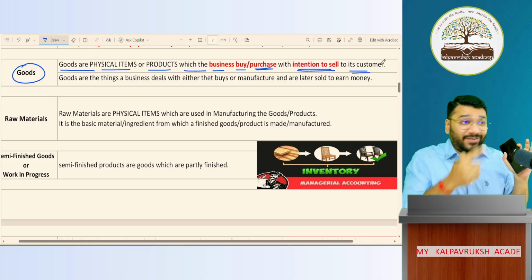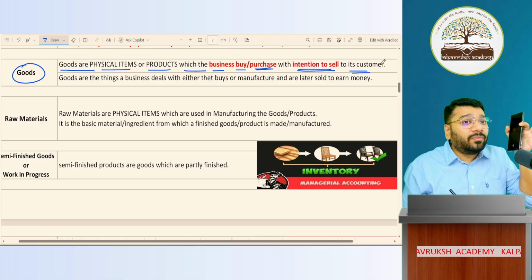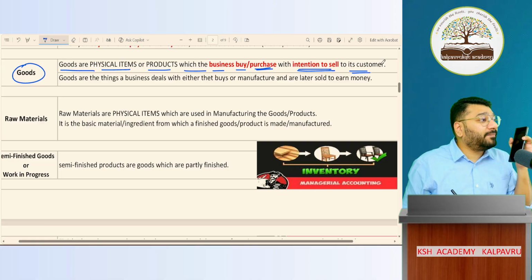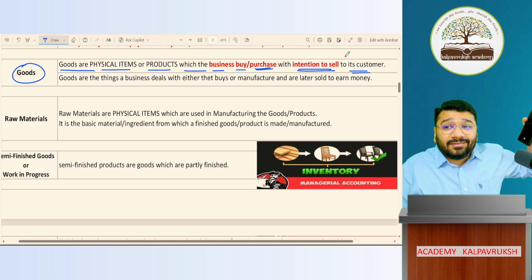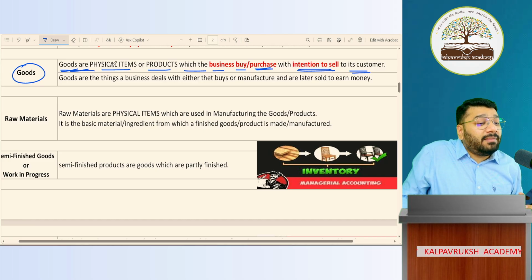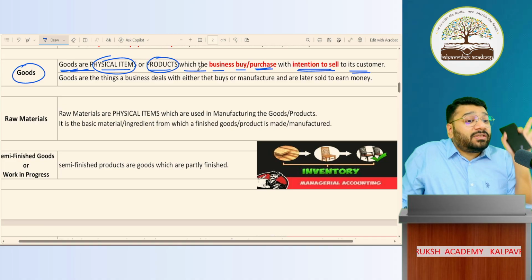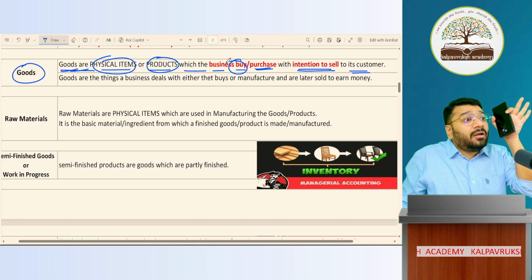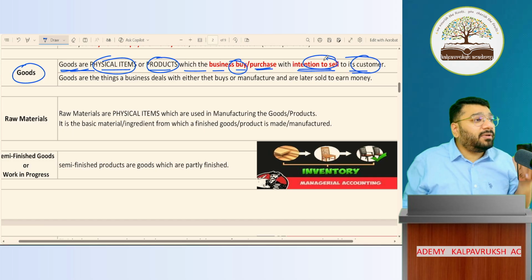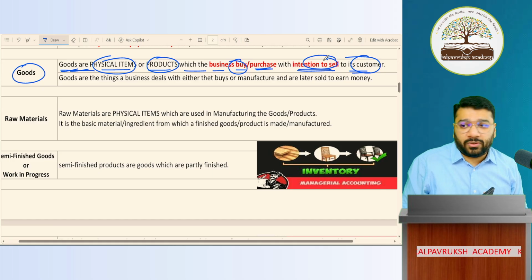No. Because I'm not going to sell it. I'm going to use it. So if my intention is to use it, then it is not goods. Got it, not got it? So goods is nothing but something which you can physically touch. A physical item, a product which the business is buying, but with the intention to sell to its customer. That is called goods. Got it, not got it? Okay.